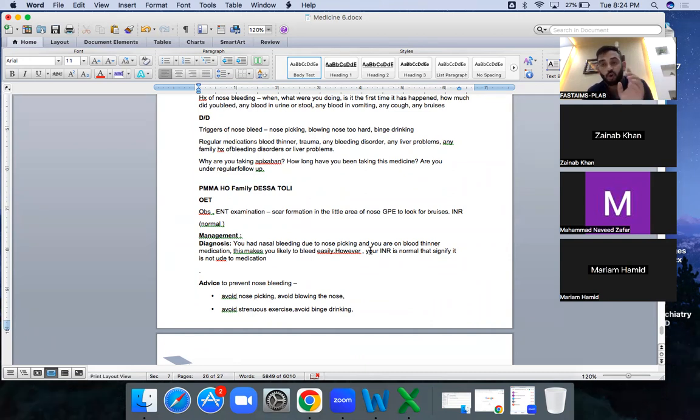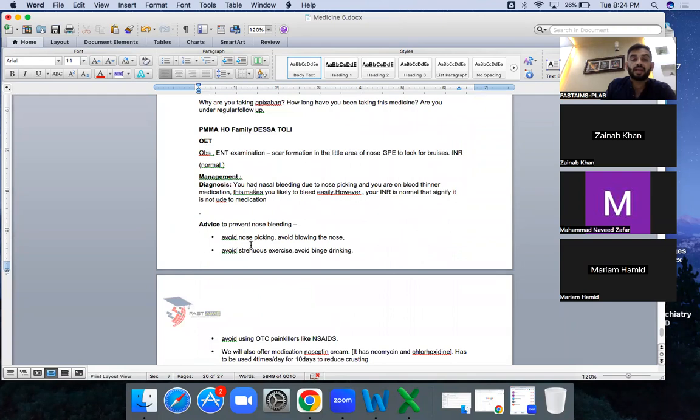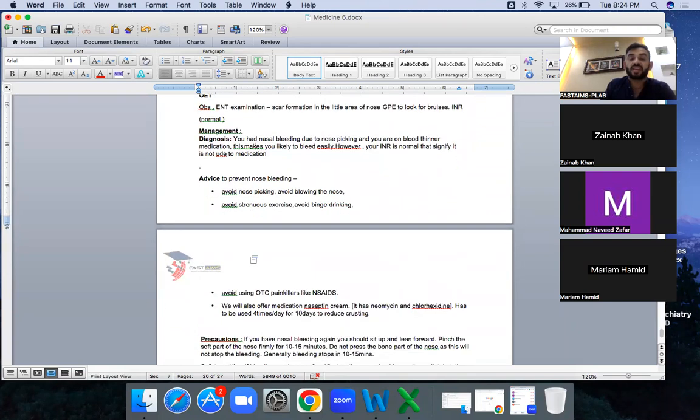You can tell it poses the risk. However your INR is normal, tell the examiner that I know this fact. Okay. Advice: avoid any nose picking, avoid strenuous exercise, and over the counter medication. This is important to avoid in here. NSAID medication. Offer Naseptin cream, but you can offer it only if you have asked about the allergy. If you have not asked about the allergy, better not to offer. If you have asked about the allergy and there is no allergy, offer it, because it contains peanut oil, and peanut can cause an anaphylactic reaction, so you cannot prescribe otherwise.